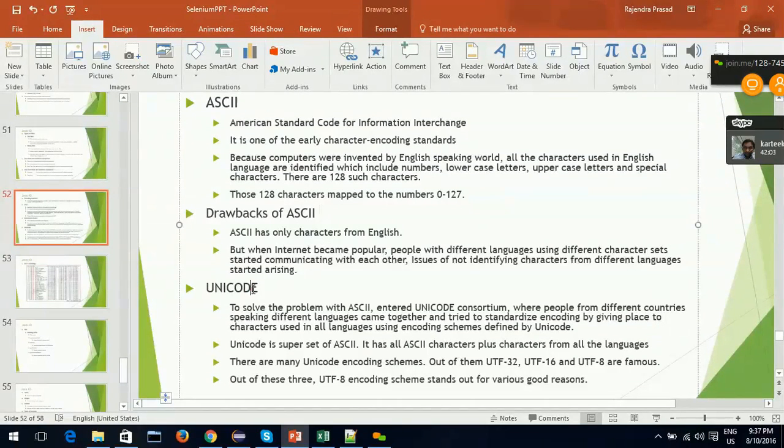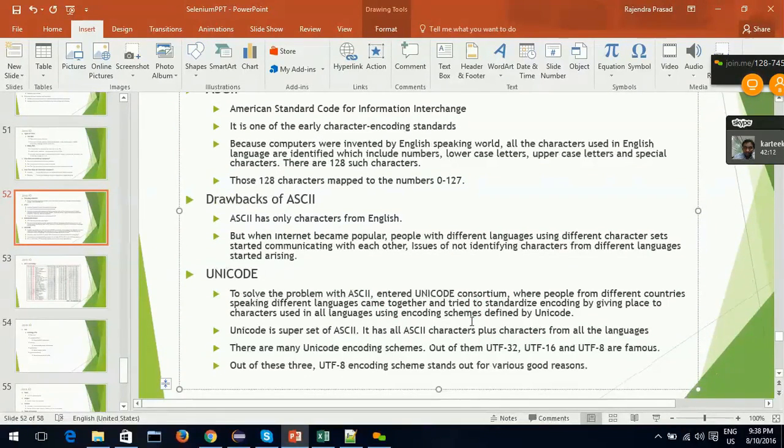Then came Unicode. To solve the problem of ASCII, the Unicode Consortium entered. Basically, it's an organization of people from different countries with different languages. They came together and came up with an encoding scheme which has place for characters from all languages, not just English.